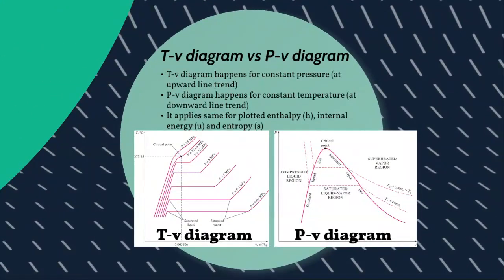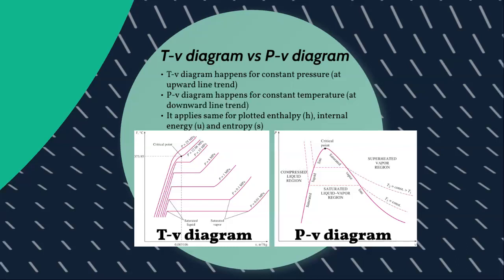Now, let's move to the next subtopic, which is about temperature versus specific volume and pressure versus specific volume, where specific volume is denoted by the small letter v. These are the two common graphs that you need to be aware of in this particular chapter.